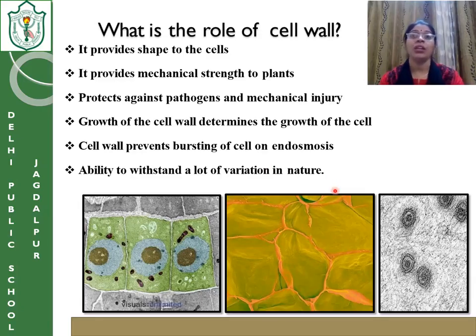What happens when the water moves from outside to inside? The cell becomes turgid, it becomes swollen. Like I'll give you an example. You have seen that when your mother puts raisins, kishmish, in the kheer or any liquid sweet dish, after some time it swells up and becomes like a small balloon. Why? Osmosis takes place. You can do it at home also. Soak a few raisins in water and leave them for a few hours. You will see that the shrunk raisins will become a soft balloon type of structure.